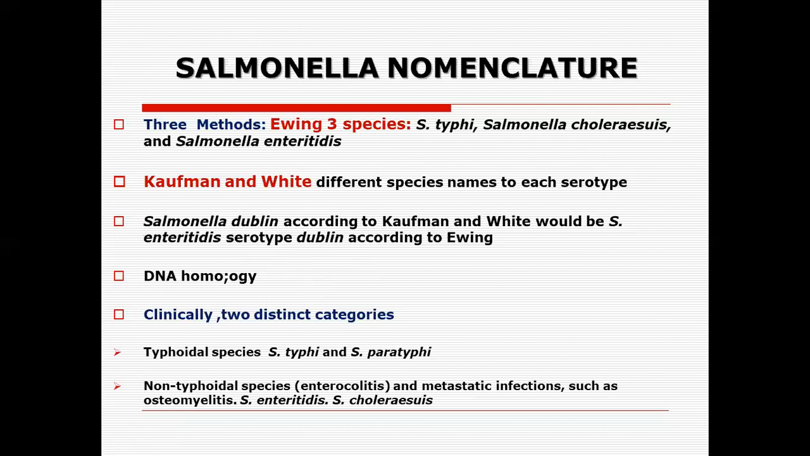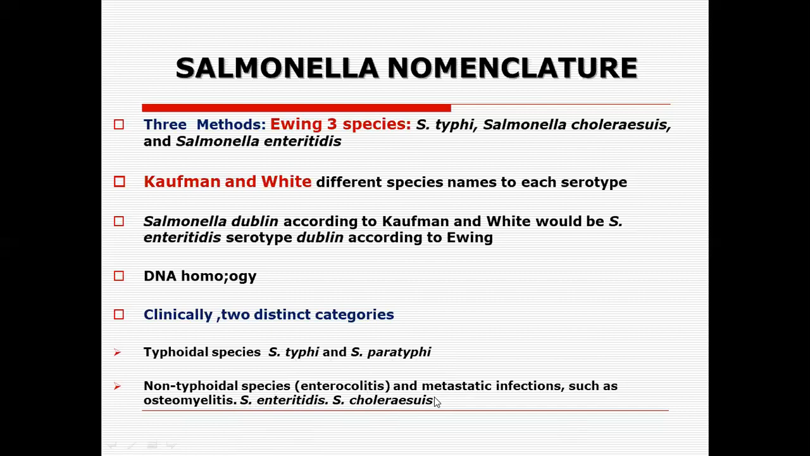We can also classify the nomenclature based on DNA homologies. Clinically, there are two distinct categories of Salmonella: the typhoidal species and the non-typhoidal species. This is what you have to keep in mind. The typhoidal species are Salmonella typhi and Salmonella paratyphi. Whereas the non-typhoidal species, which cause enterocolitis in humans and metastatic infections such as osteomyelitis, are Salmonella enteritidis and Salmonella choleraesuis.